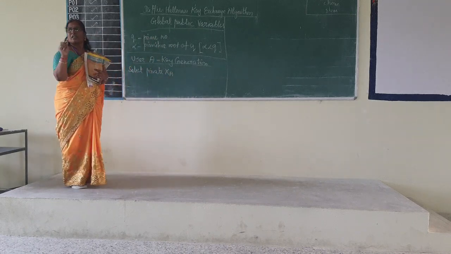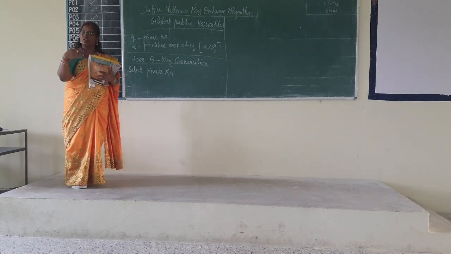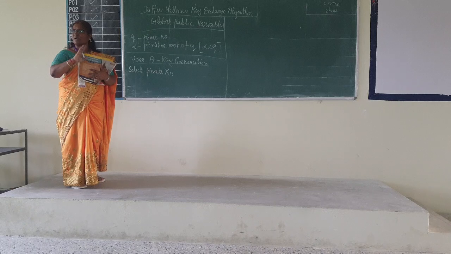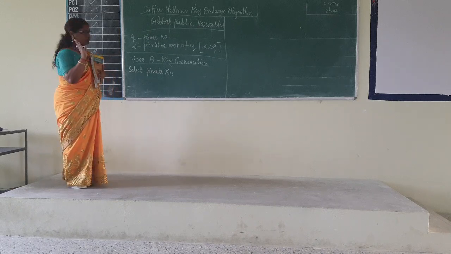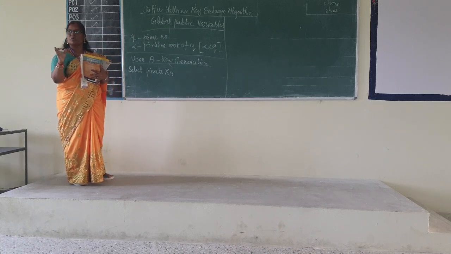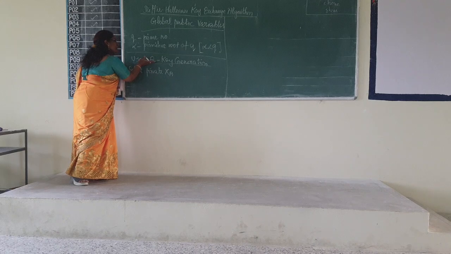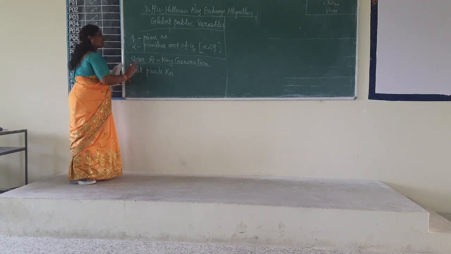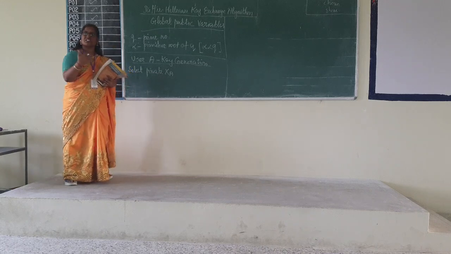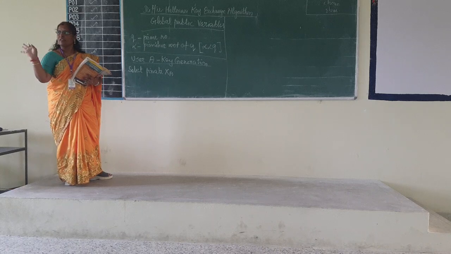We are assuming A and B are in the communication, so A may send a value to B or B may send a value, whatever it may be. But we are only going to see how the key is getting distributed over two parties. So I am going to discuss only how user A is generating a key. Similarly, independently, user B also will be generating a key. At the end, both of them will have the same key.